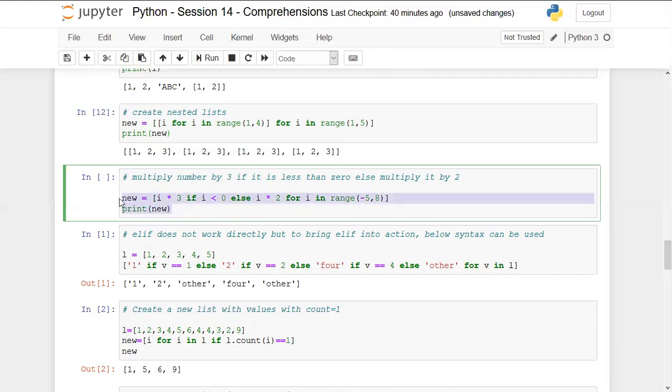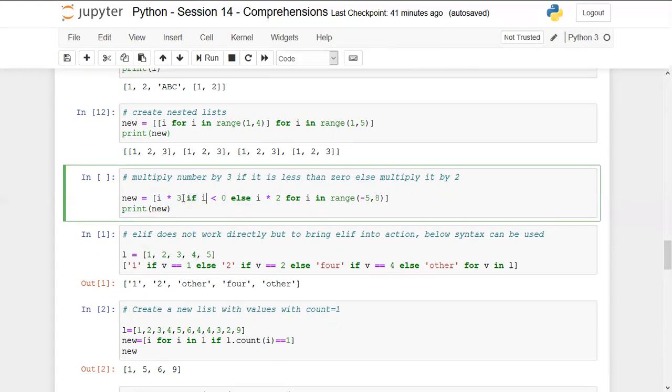I can show you right away. First of all, we can run this where we are saying multiply a number by 3 if it is less than 0, else multiply it by 2. We are saying multiply the number by 3, I multiply by 3 if I is less than 0. And one more thing, this is the same concept that we have already discussed in the lambda functions as well, that the output of the if condition will always come before if condition, but the output of else condition will always come after the else statement. So if and else will come in between the output of them.